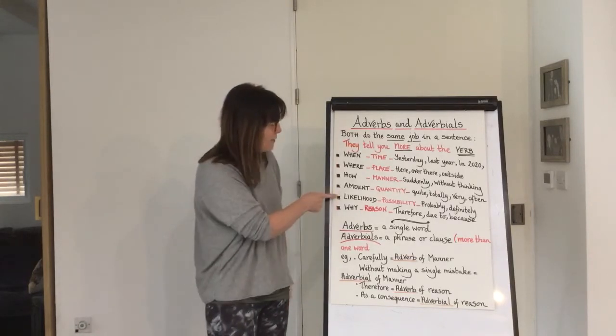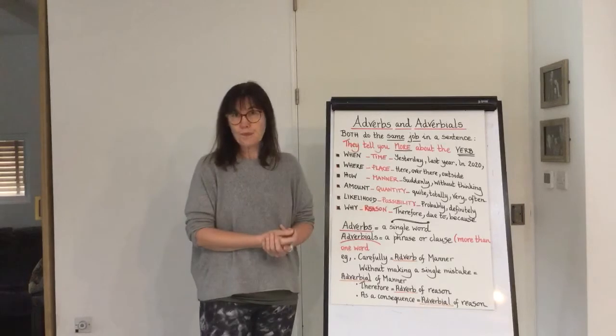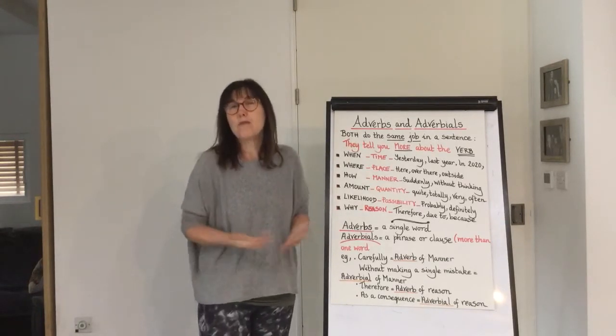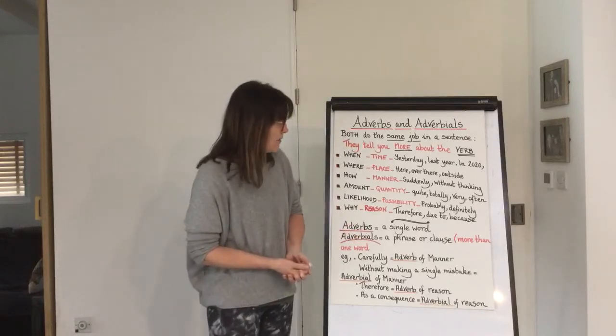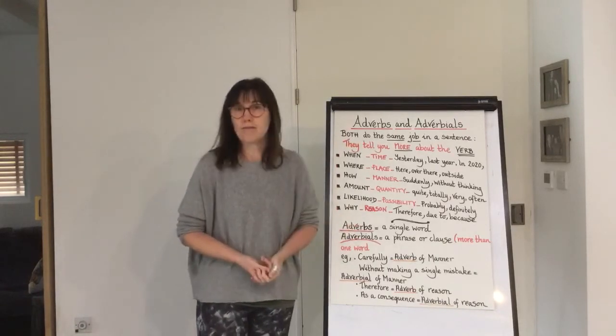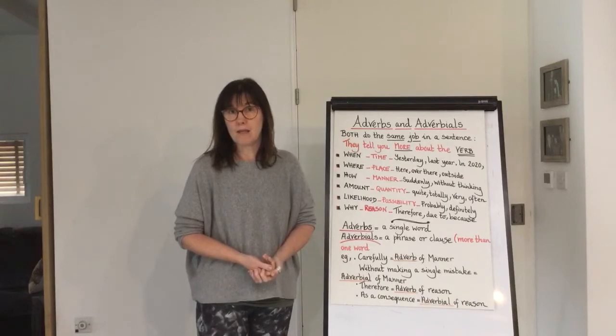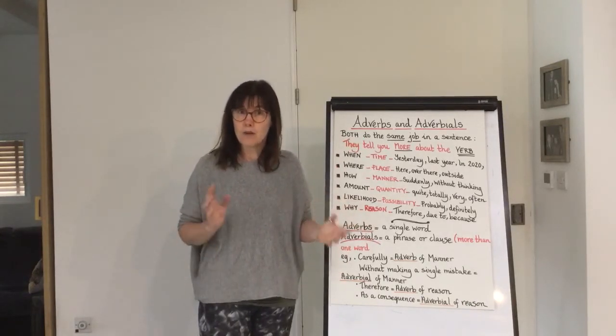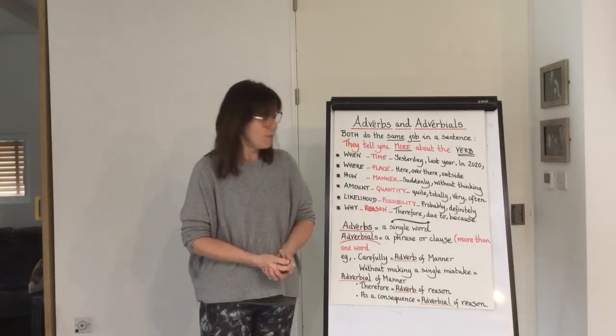Then we have adverbs of likelihood, and these are called adverbs of possibility or probability. So words like probably, definitely, maybe, and they tell you the likelihood of the verb being done.